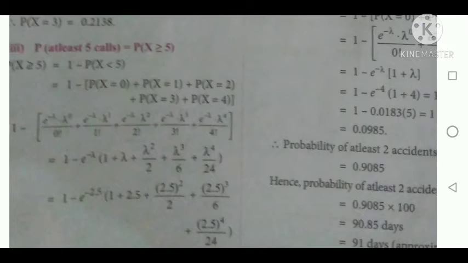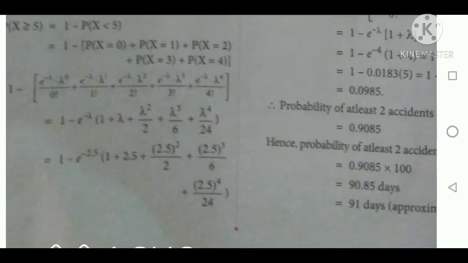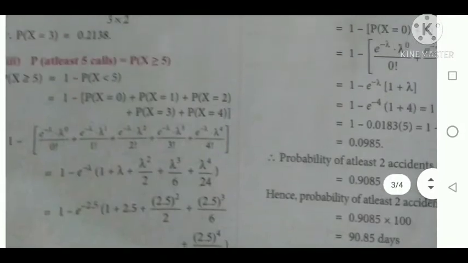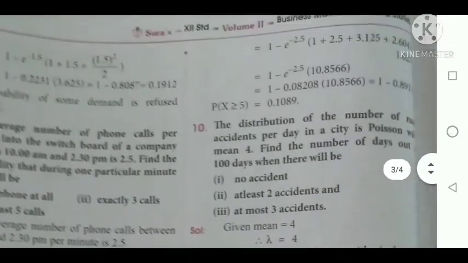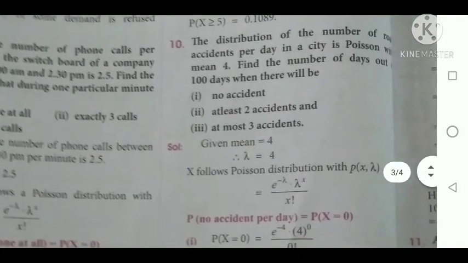In the sum e power minus lambda is common, so I am taking e power minus lambda as common. Therefore 1 minus e power minus lambda into 1 plus lambda plus lambda square by 2 plus lambda cube by 6 plus lambda power 4 divided by 24. After applying the value of e power minus lambda and lambda equal to 2.5, we find the answer nearly 0.1089.